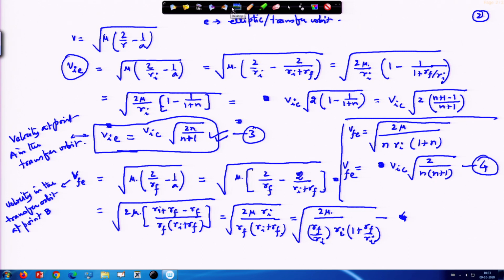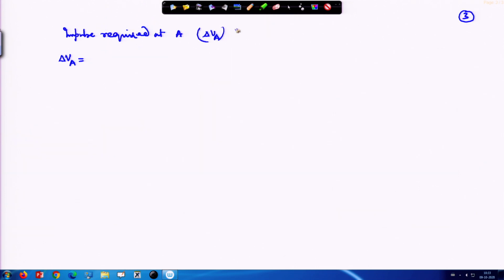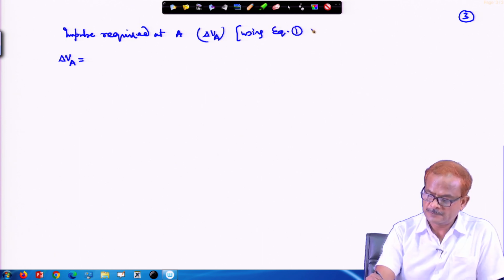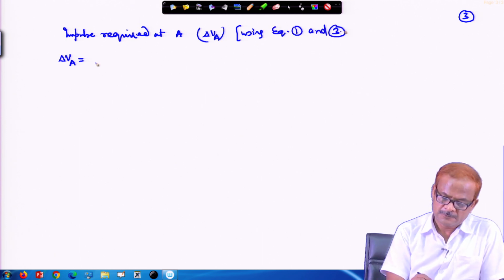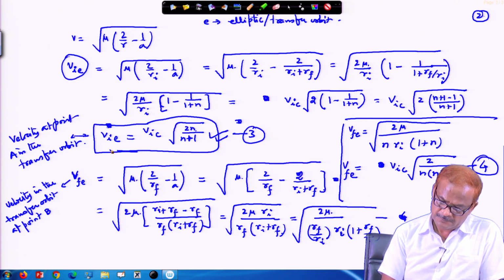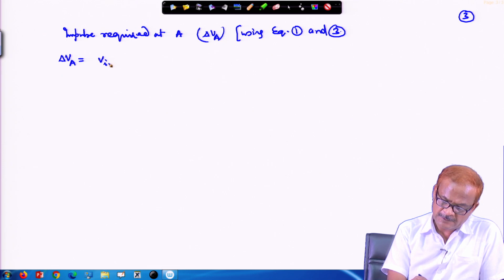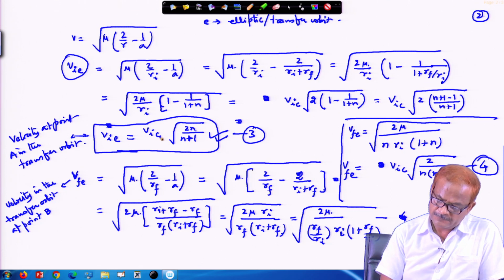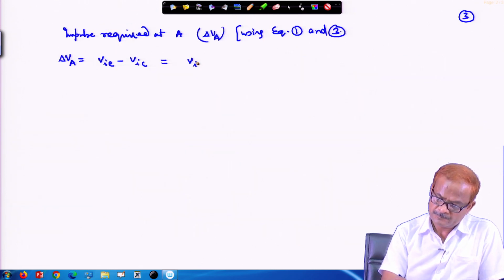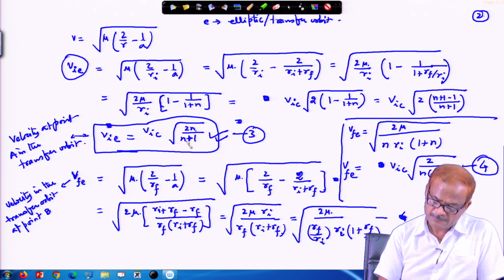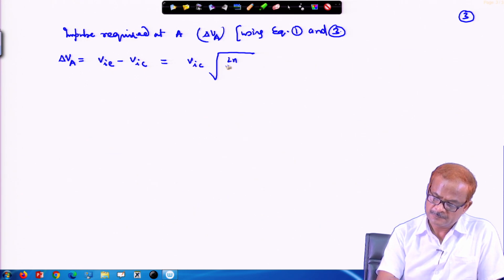So, using equations 1 and 3, delta V_A equal to V_IE minus V_IC, equal to V_IC under root 2n by n plus 1 under root minus V_IC.